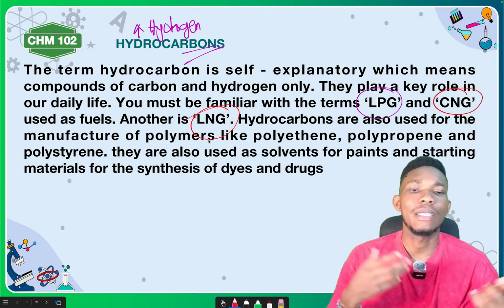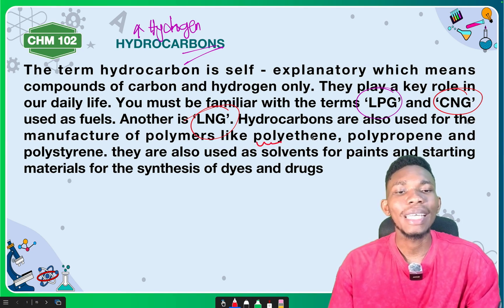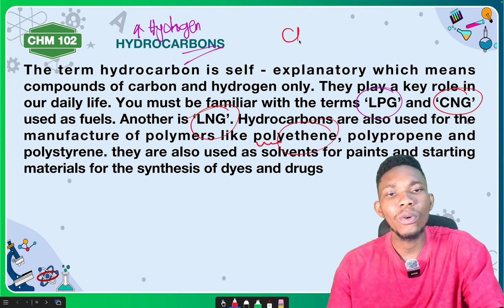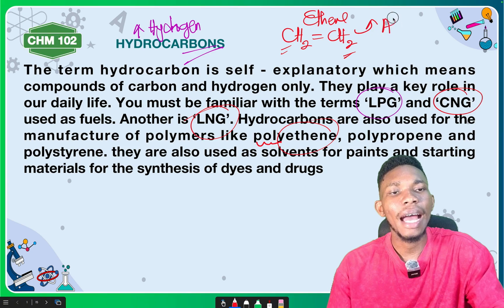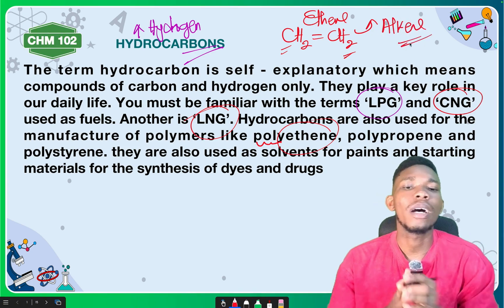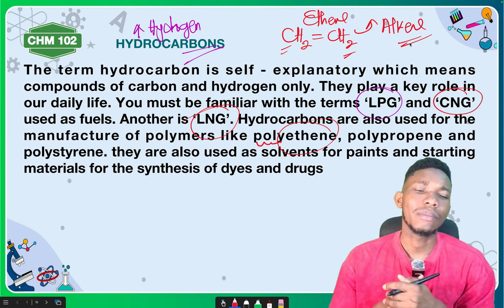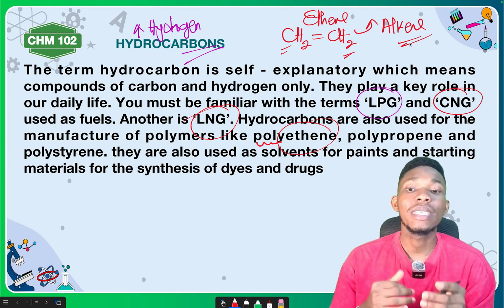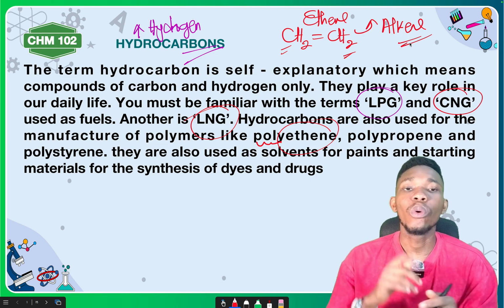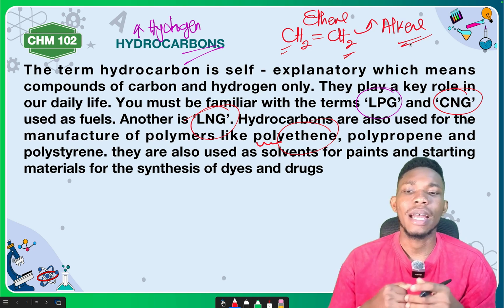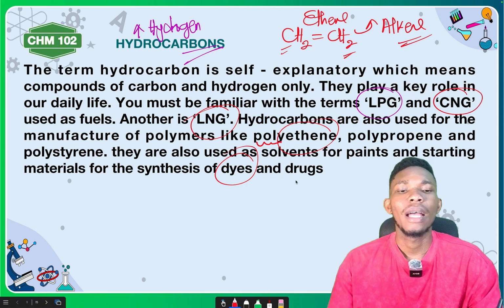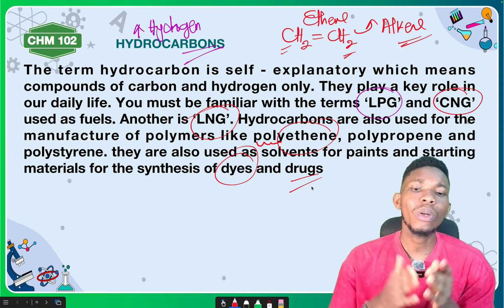Hydrocarbons are also used for the manufacture of polymers like polyethylene. When you hear of the word polyethylene bag, they are polymers of what? Ethene. Ethene is a hydrocarbon. This is ethene, CH2 double bond CH2. It contains only carbon and what? Hydrogen. It is an alkene, and alkenes are hydrocarbons. Polypropene is the same thing, and then polystyrene. All these are hydrocarbons made up of only carbon and hydrogen. They are also used as solvents for paint and as starting materials for the synthesis of dyes and what? Drugs.